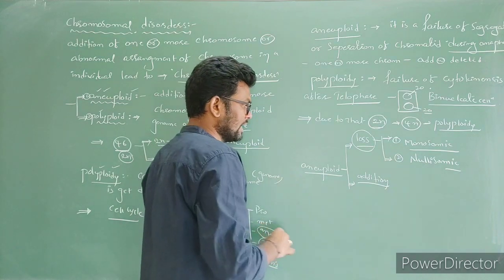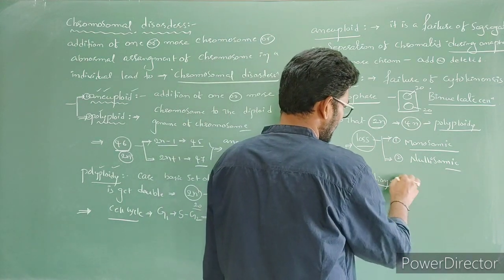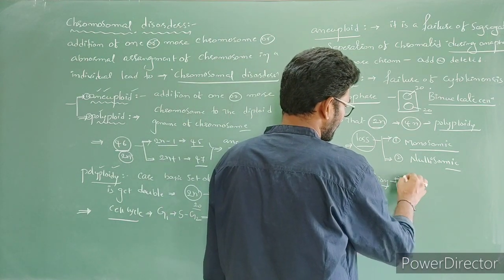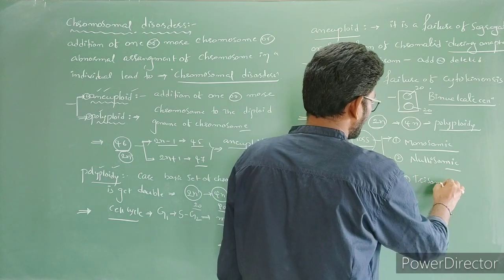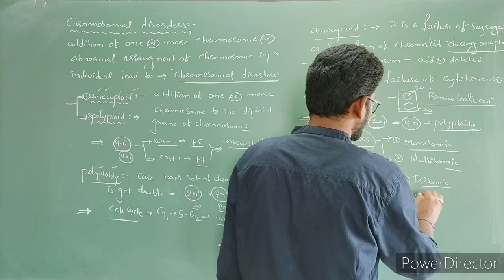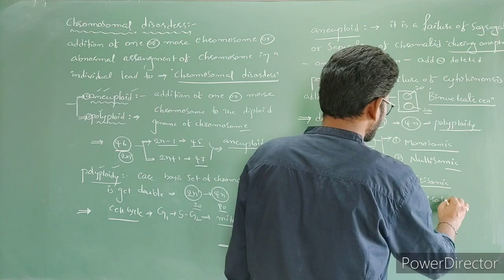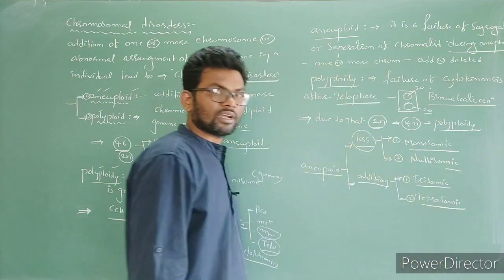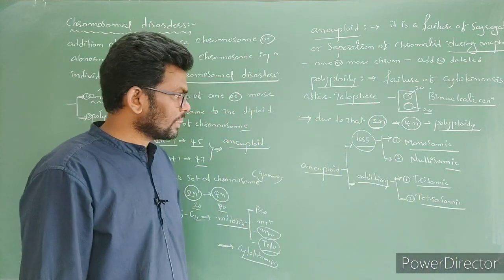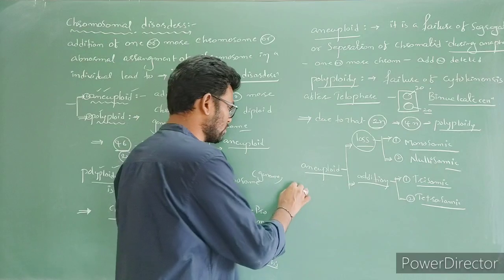Next, addition of chromosomes is again divided into two types. One is the trisomic condition and the next one is the tetrasomic condition. Got it? The definition of monosomic, one more question.